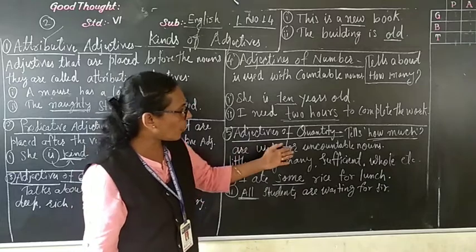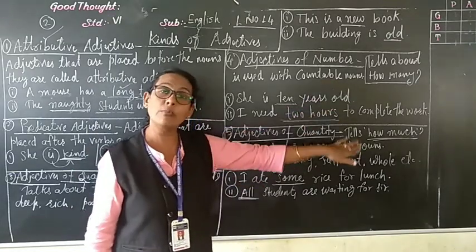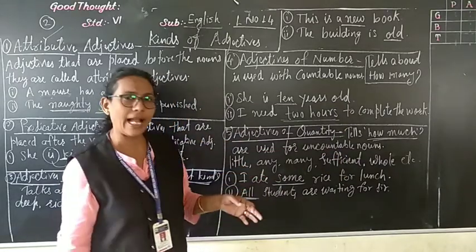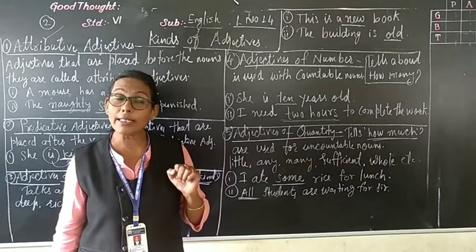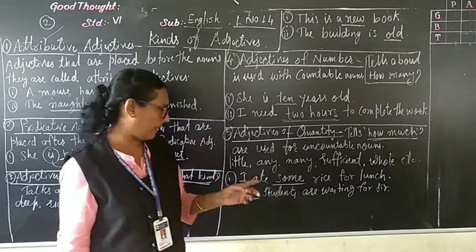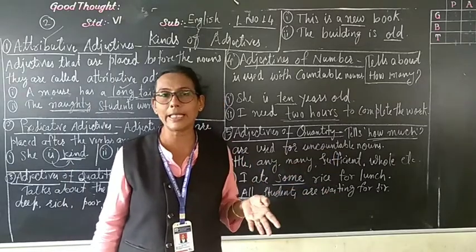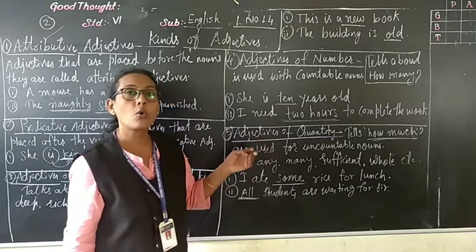How many for countables, how much for uncountable. So, little, any, I want little water. I want little sugar. Uncountable. So, how much? So, little, any, many, sufficient, whole, any come under the adjectives of quantity.